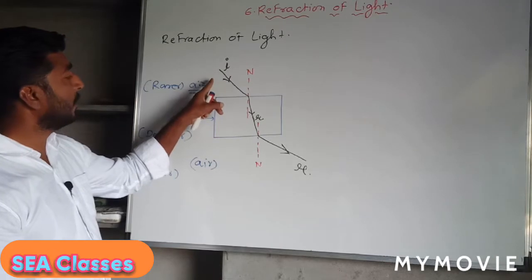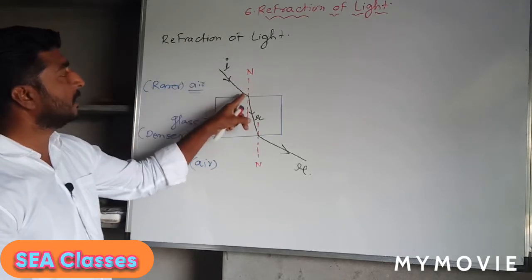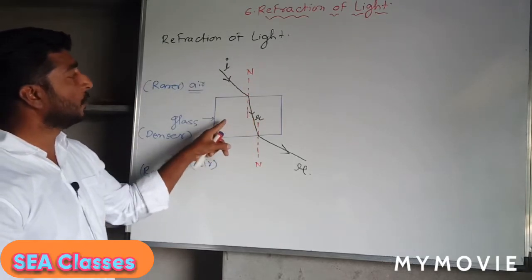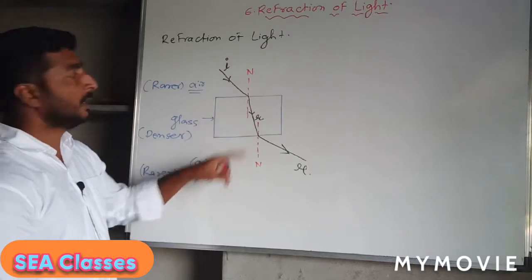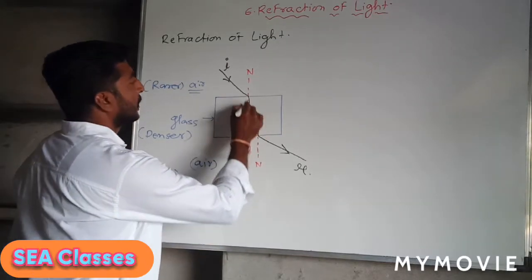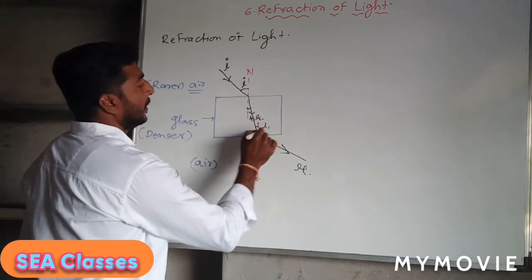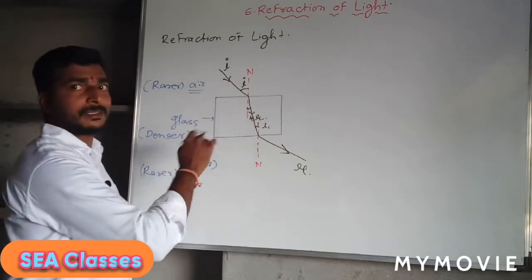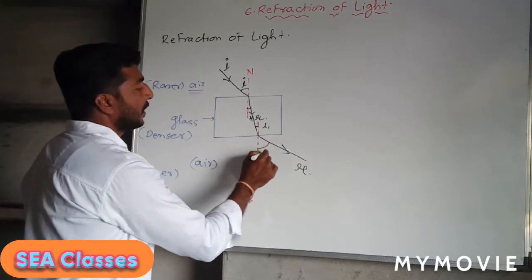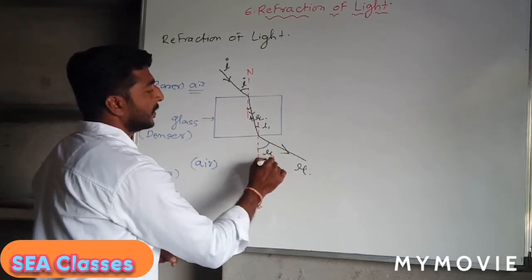So in case of rare medium to the denser medium, what happens? The incident ray is getting bent toward the normal. So here is the angle of refraction, and here is the angle of incidence, and this will be I1, the angle of incidence at the second point, and this will be R1.